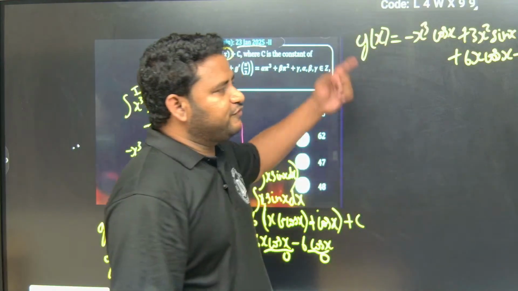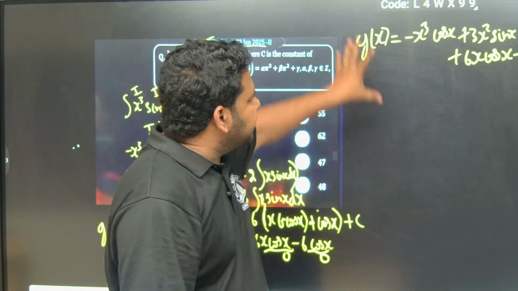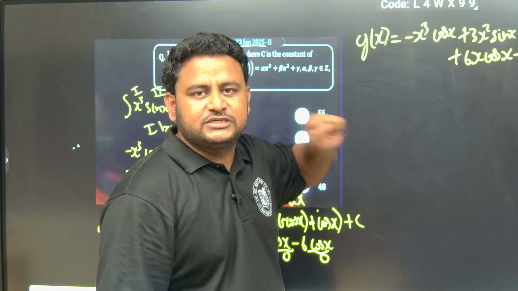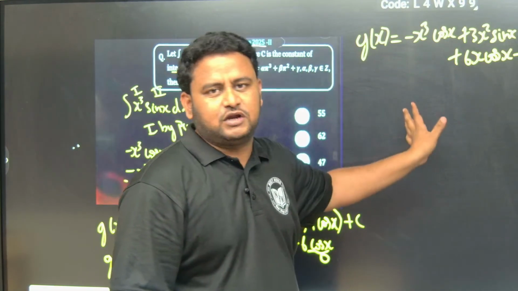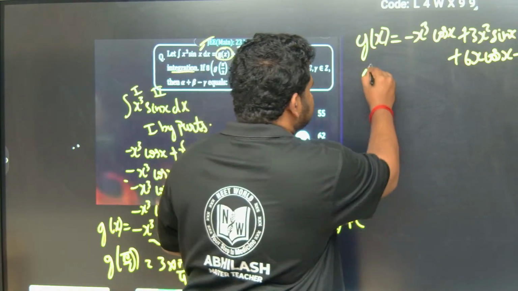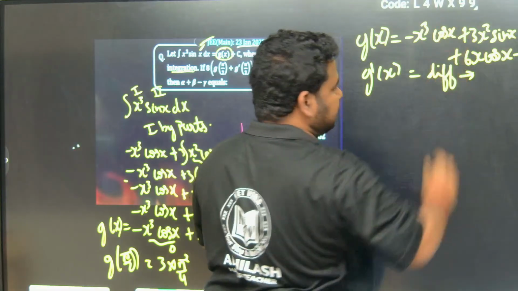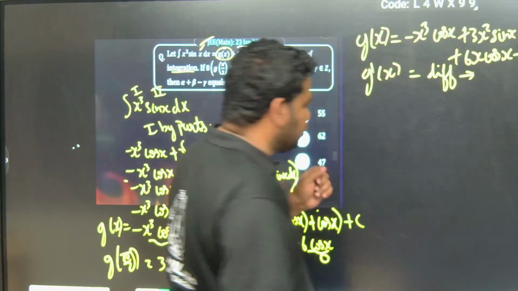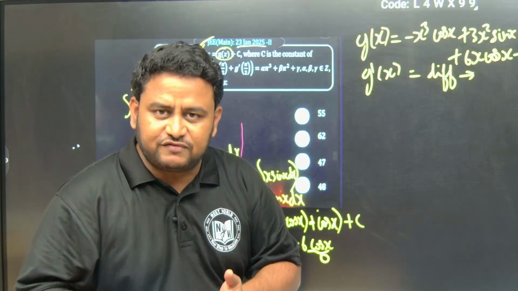Now if you want to find g dash of x, I have to differentiate this. But I won't differentiate this, because it takes a lot of time. Definitely you can follow this method, differentiating whatever is given. But actually we know that by definition, integration is the reverse process of differentiation.